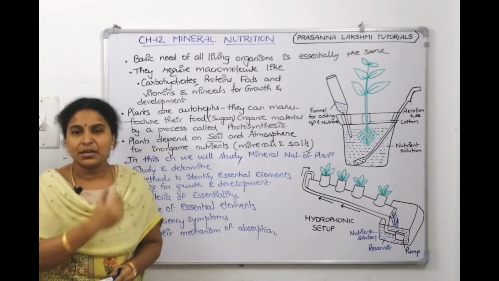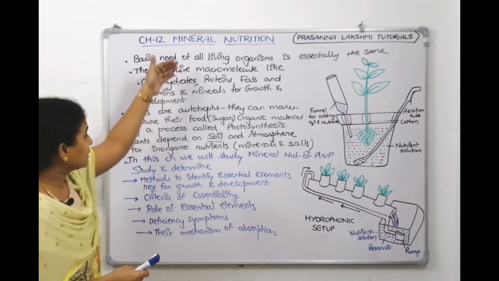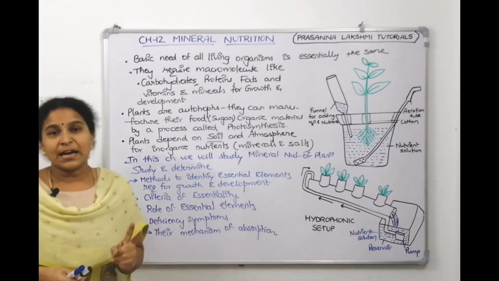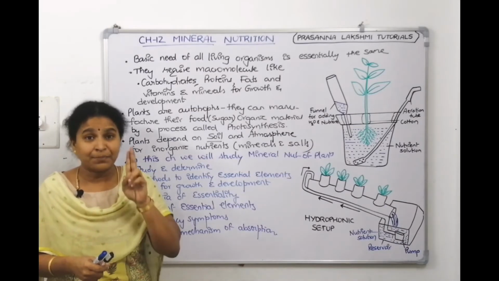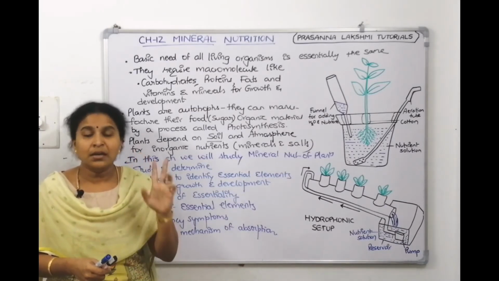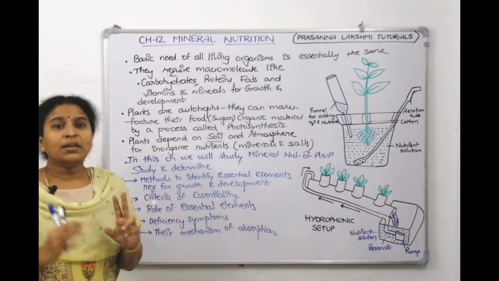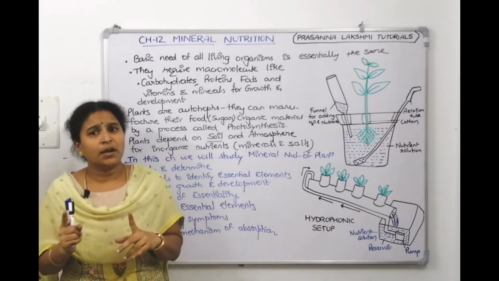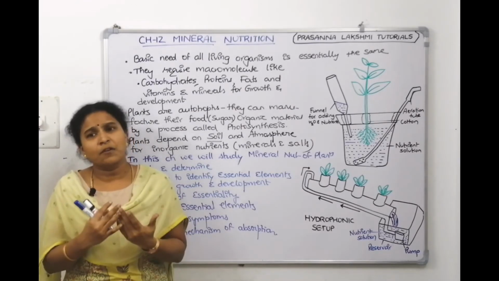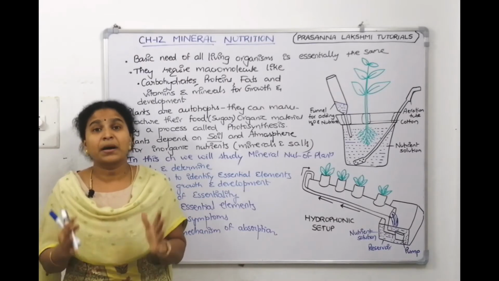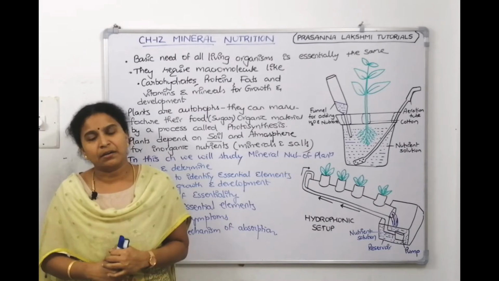right? This comes under introduction. Let us see a quick recap. What are we trying to understand in this board? We started today with a new chapter. It comes in plant physiology, chapter number 12. It's called mineral nutrition, right? Now, what is the basic need for a living organism? It's a common thing. All of us need proteins, carbohydrates, fats, water, minerals for our growth and development, right?